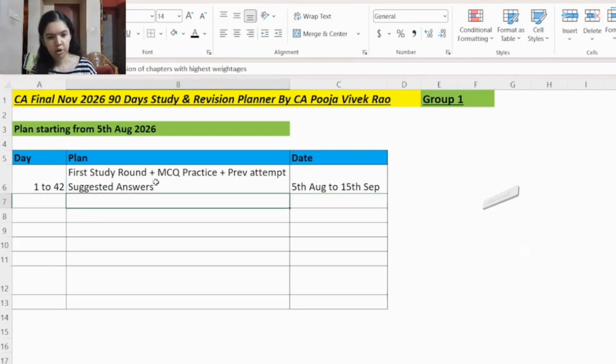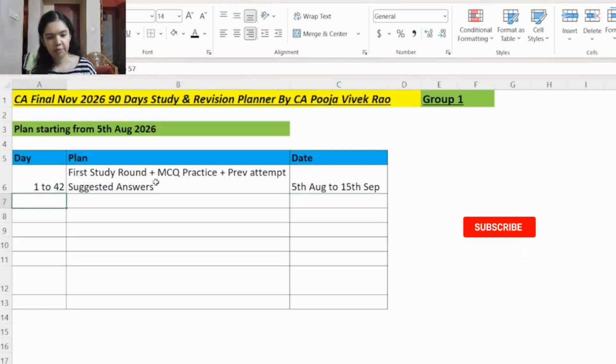And it is very important to practice MCQ every day. There is no negative marking in MCQ. So you must try to score as many marks as possible in MCQ. If you practice MCQ every day, by the time the real exam comes, you will be able to solve MCQs accurately as well as at fast speed. So this will be helpful in your exam.